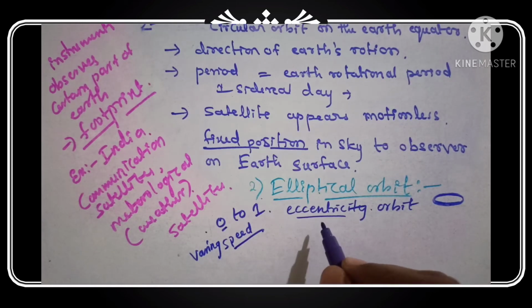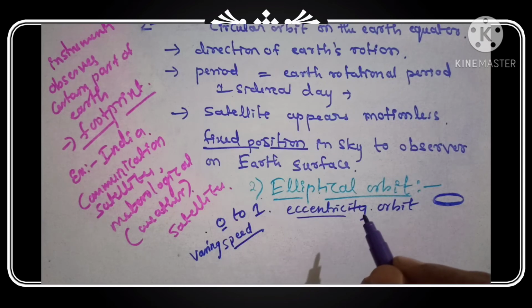When the satellite is in the part of its orbit closest to the earth, it moves faster because the earth's gravitational pull is stronger there. The satellite moves faster at the low point of an elliptical orbit.